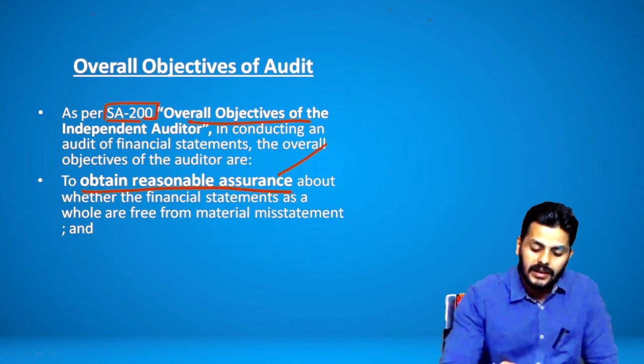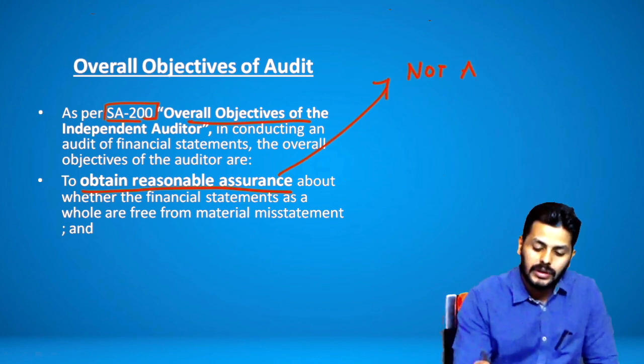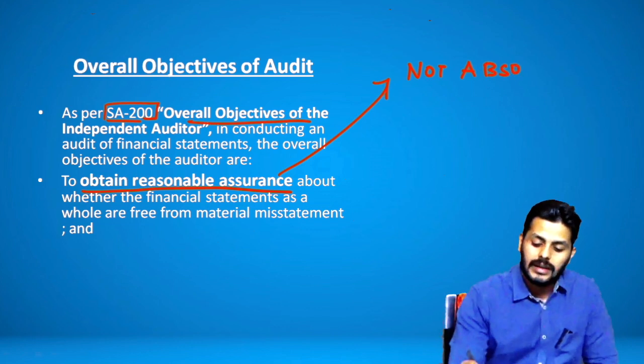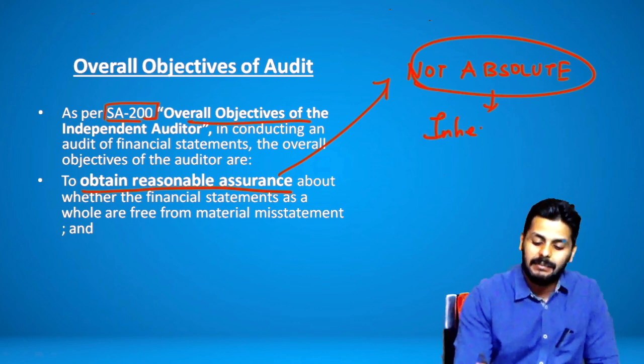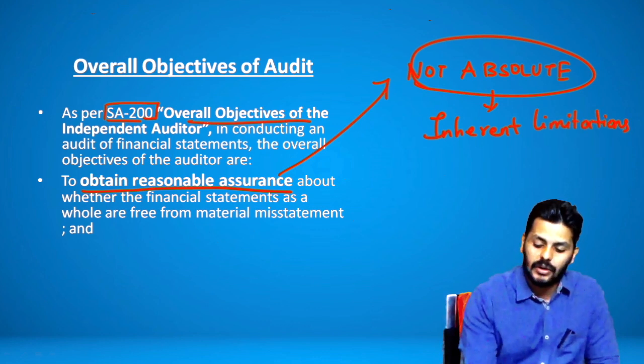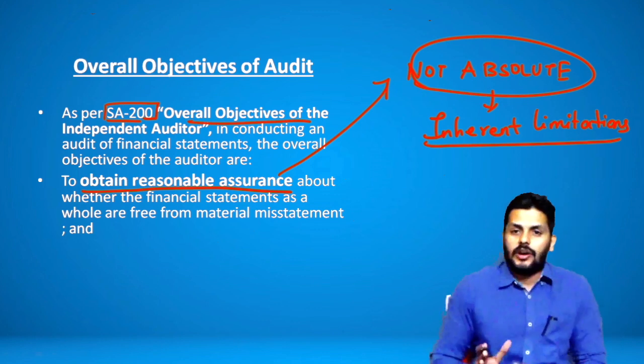We all clearly know that we use the word reasonable, not absolute, for a simple reason that we are going to see very soon: it is not absolute assurance because of the inherent limitations involved in doing the audit. That's a very basic point. So the overall objective of the audit is very clear.